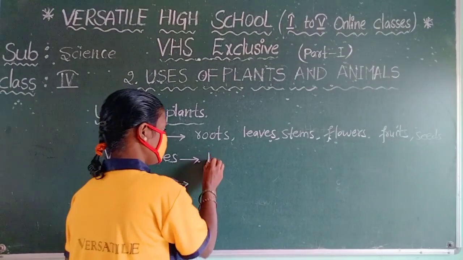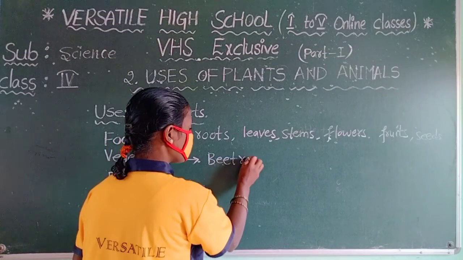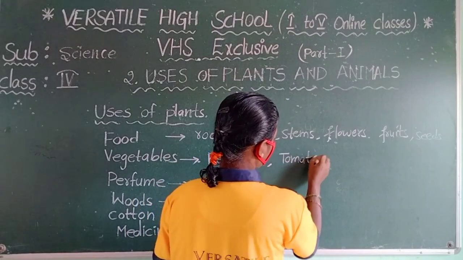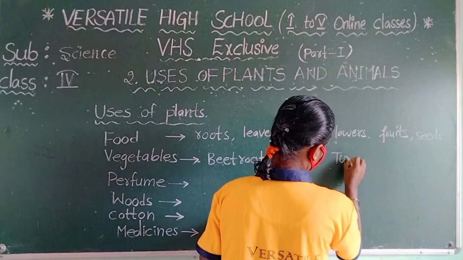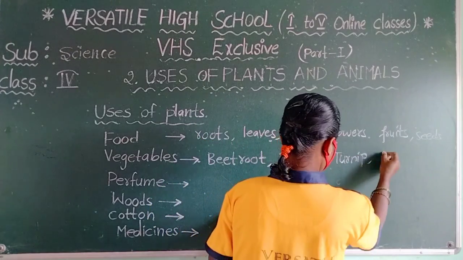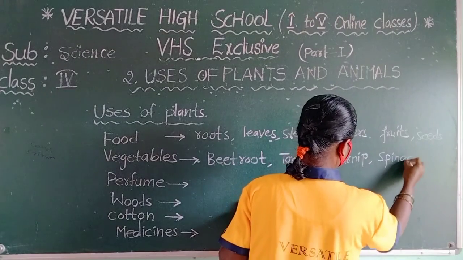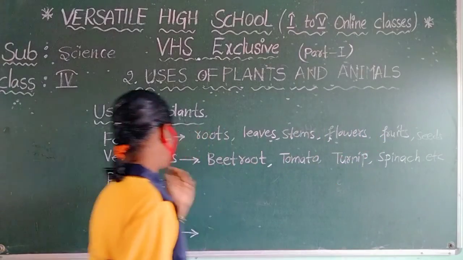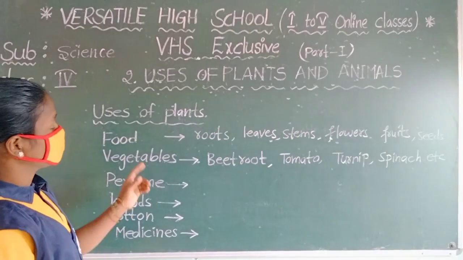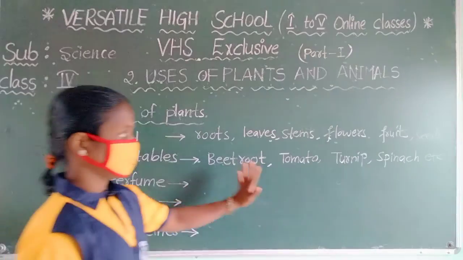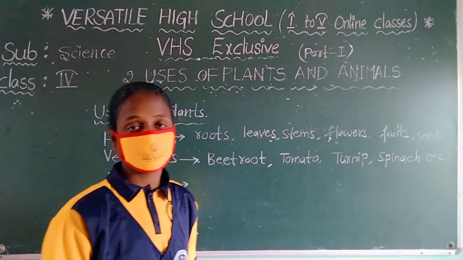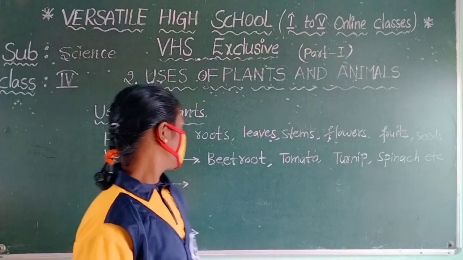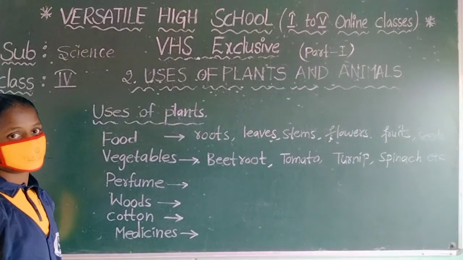I am writing only some: beetroot, tomato, turnip, spinach, and so on. So here the vegetables are also uses of plants. Why? Because beetroot, tomato, turnip, spinach, ladyfingers, these are coming from plants.